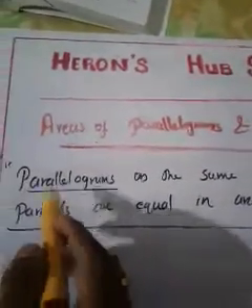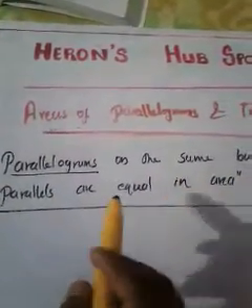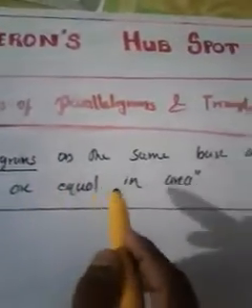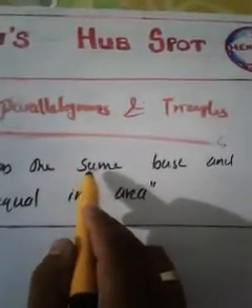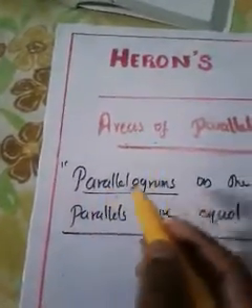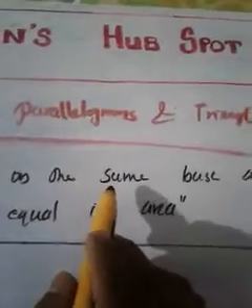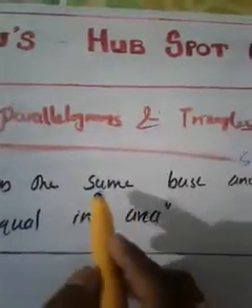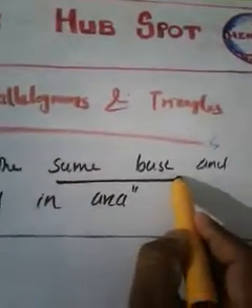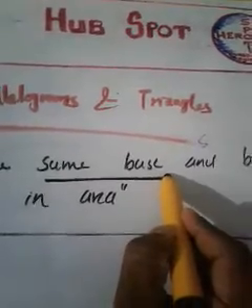But the condition is that all parallelograms should be on the same base, and all parallelograms should be between the same parallels.